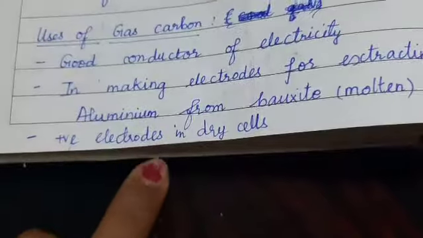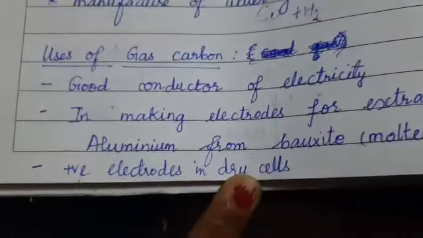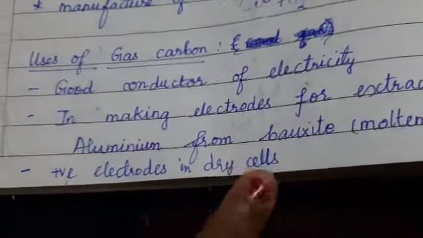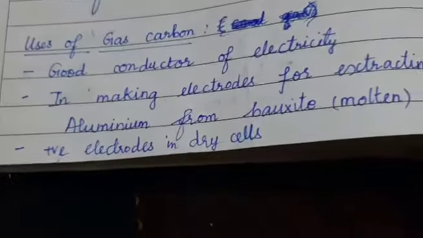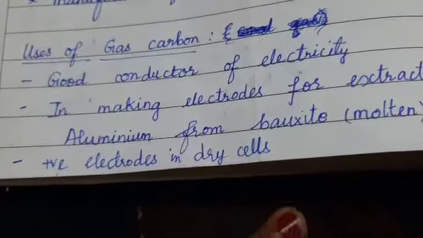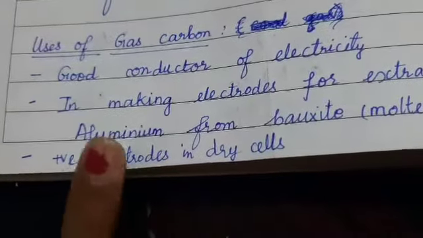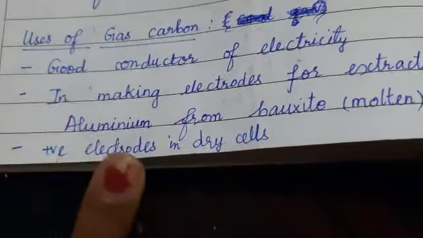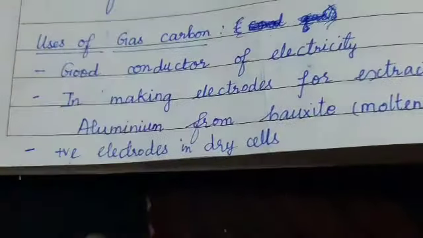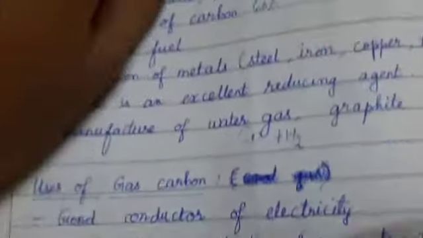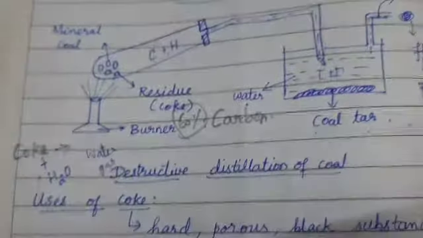Then the gas carbon can be used for making positive electrodes in dry cells. Okay, in case of dry cell, the electrodes are again of two types, positive electrode and negative electrode. That is what we call them as cathode and anode based on the charge they carry. So the positive electrodes are made in the dry cells using the gas carbon. That is the carbon gas evolved during the burning of coal.